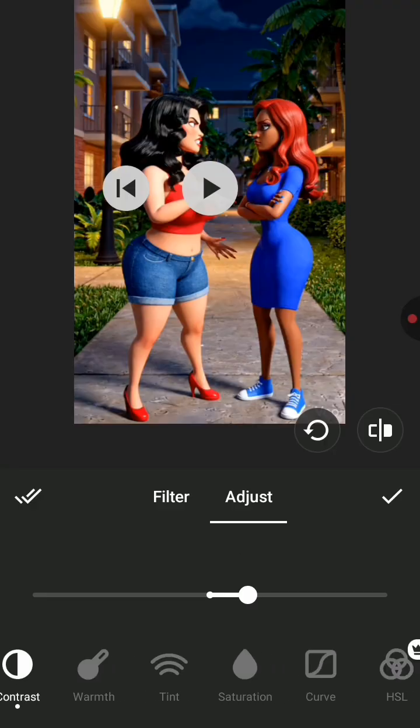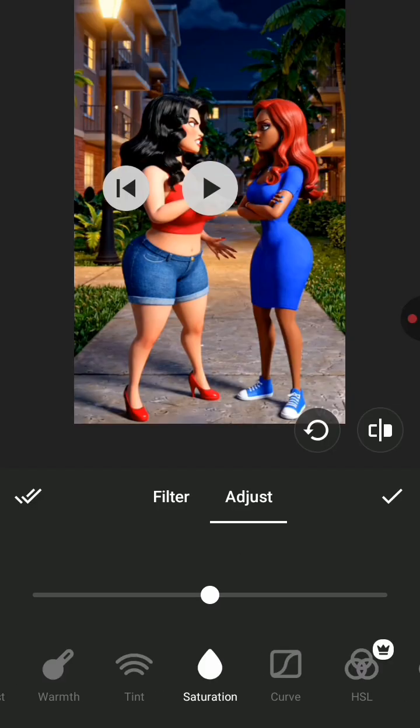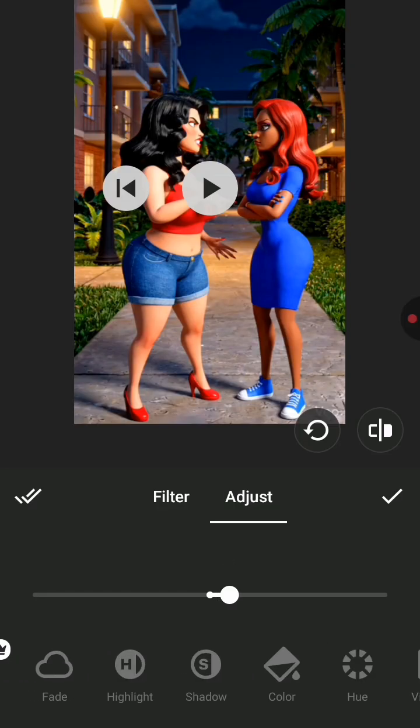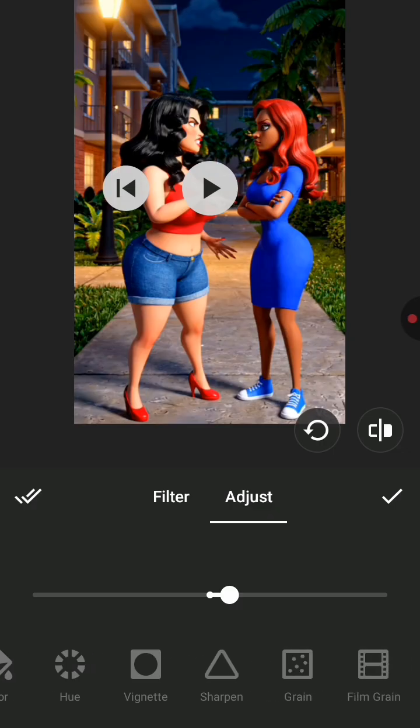Scroll to the left, click on saturation, increase it to like 5. Okay, great. Go to sharpen. Okay, increase sharpen to 50 or 100. Anyone you want, but I like mine to be at 50. Okay, let's take it to 50. Is it 50?